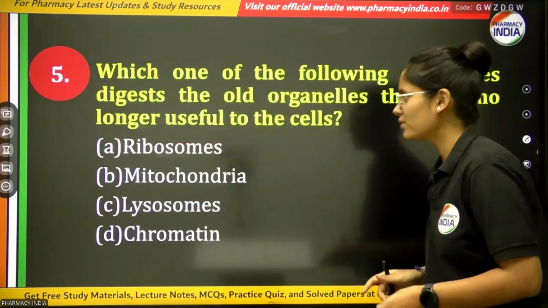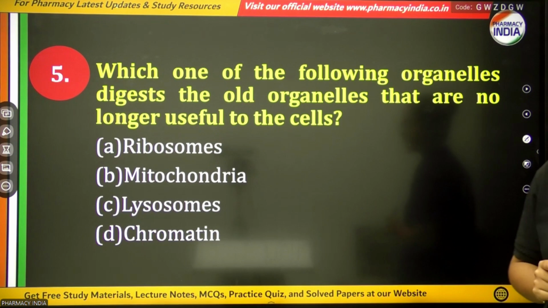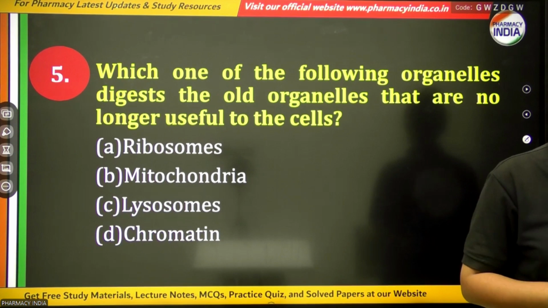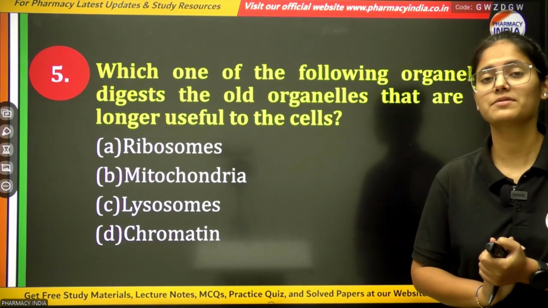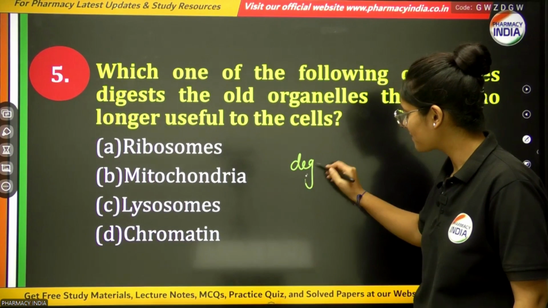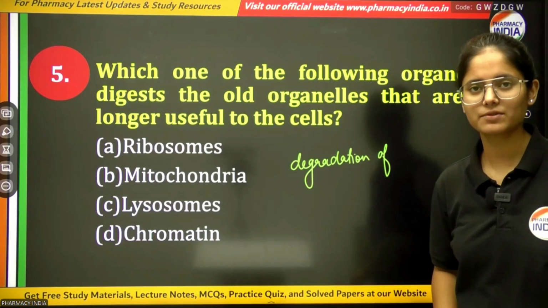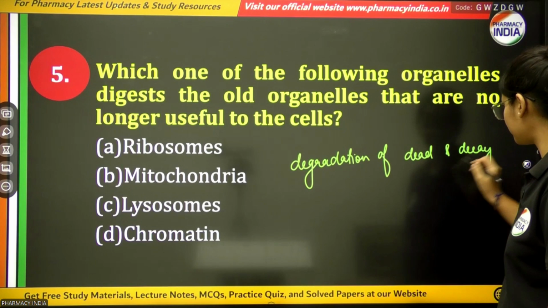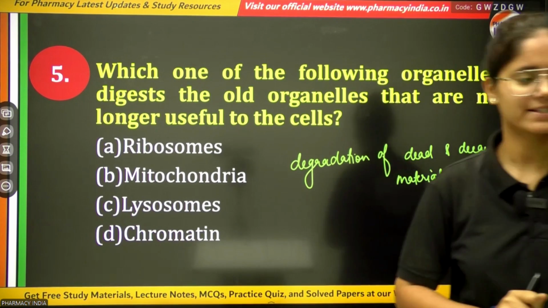Next question: which one of the following organelles digests old organelles that are no longer useful to the cell? Your options are ribosomes, mitochondria, lysosomes, or chromatin. From the following cell organelles, you have to choose the one which is responsible for the degradation of dead and decayed materials present in a cell, that are no longer useful to the cell.